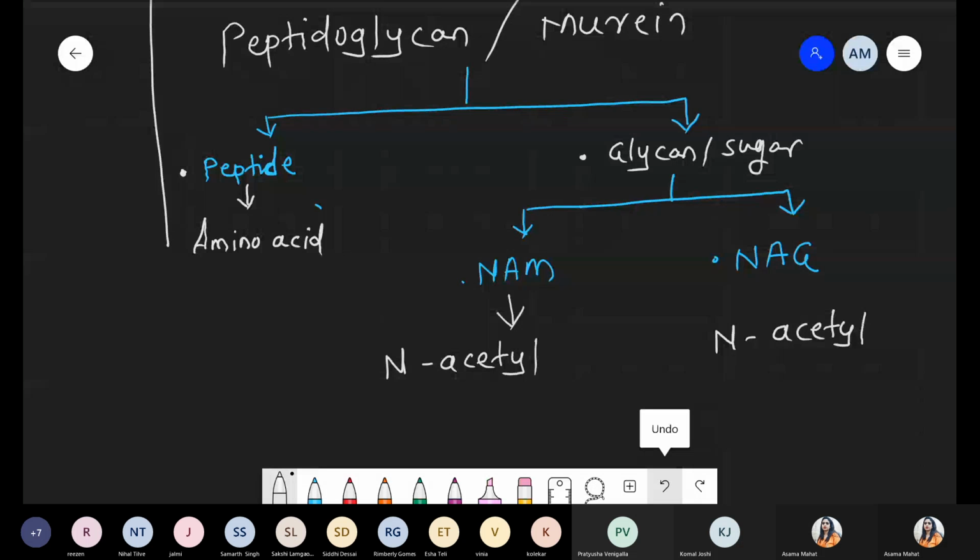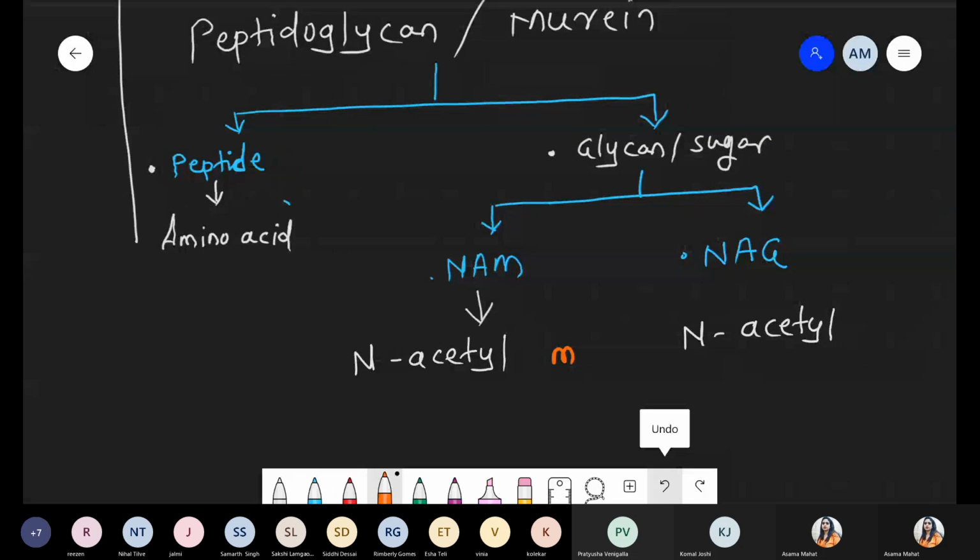They change with respect to only a single word. M stands for muramic acid. NAM, Mahatma Gandhi.